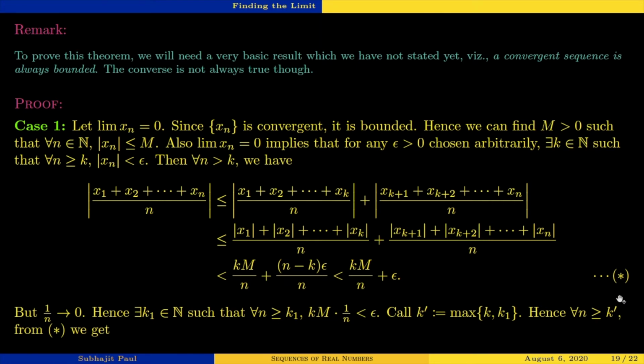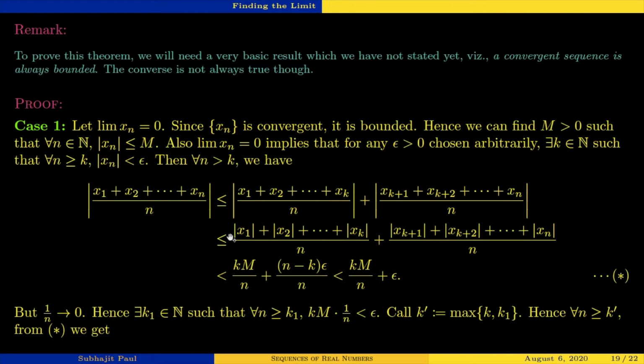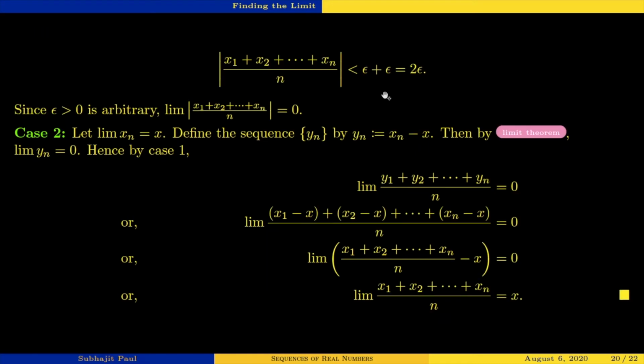So from star we will get this: mod of x1 plus x2 plus x3 up to xn, whole divided by n, will be smaller than, let's just see. This guy over here, the LHS, is smaller than this thing. This is smaller than epsilon plus epsilon. So this entire thing is smaller than epsilon plus epsilon, that is 2 epsilon. Since epsilon is arbitrary, the limit of this thing is equal to 0.